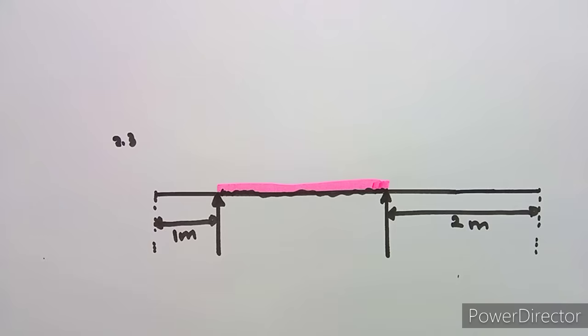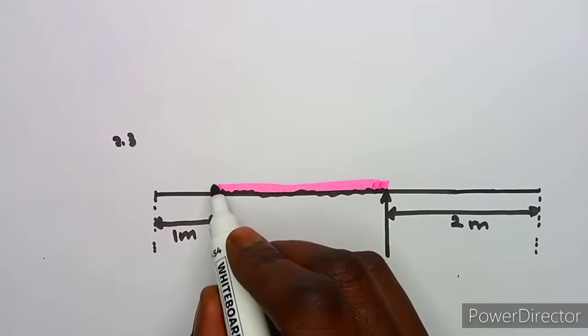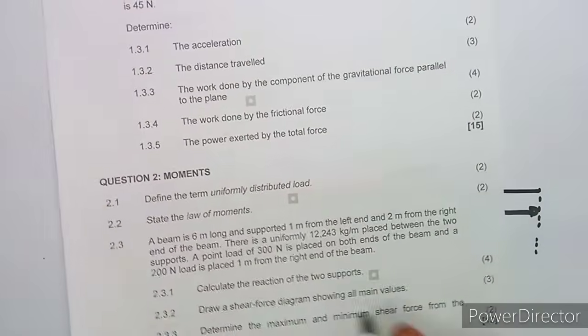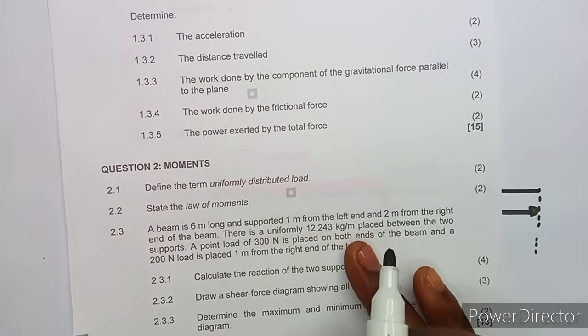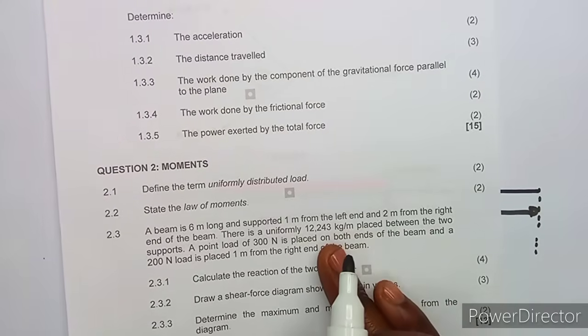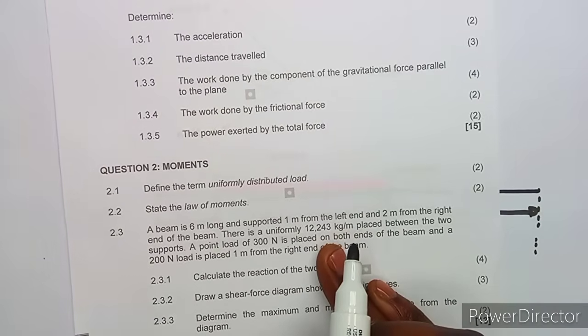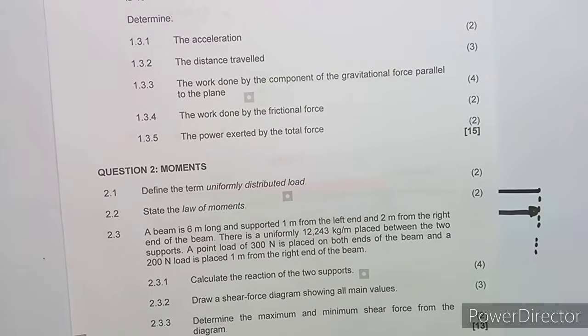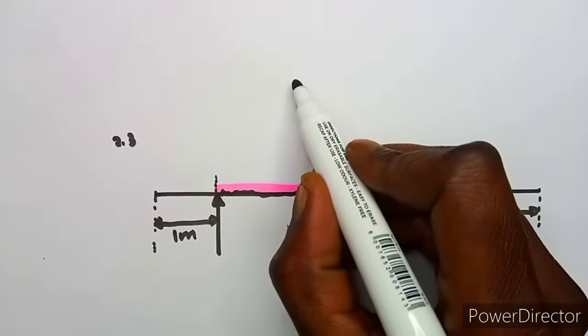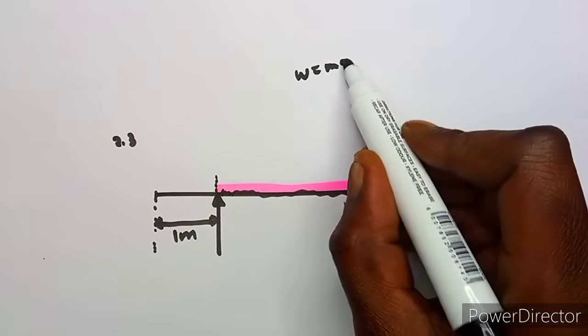So now, if we are having this in between these two supports, guys, then we need to know, because this is actually mass per meter. You are given mass, which means we need to find the force, which is the weight of the given load. It's a distributed load, not a point load. So what is the weight of that?